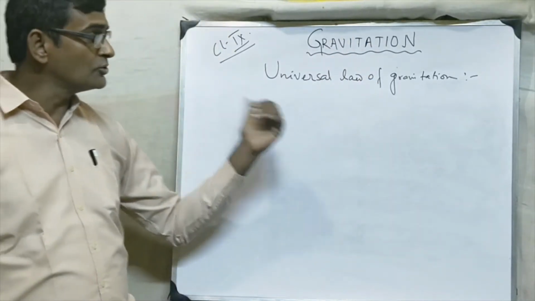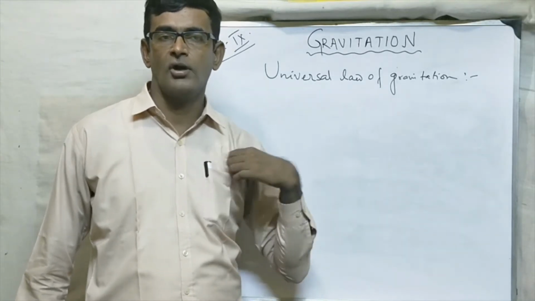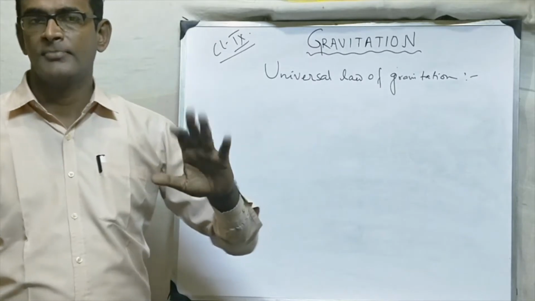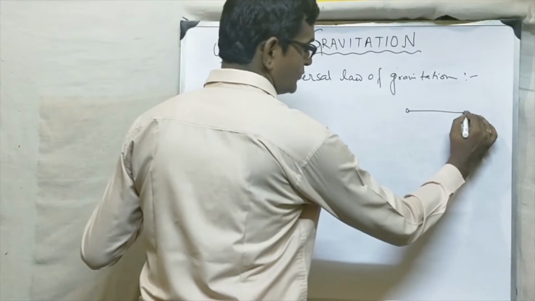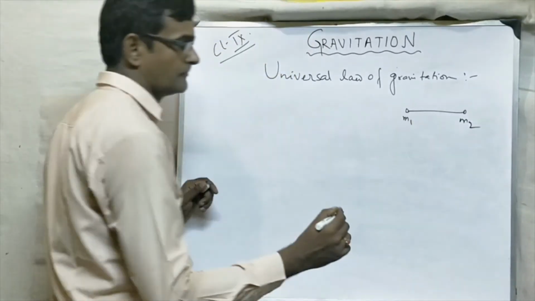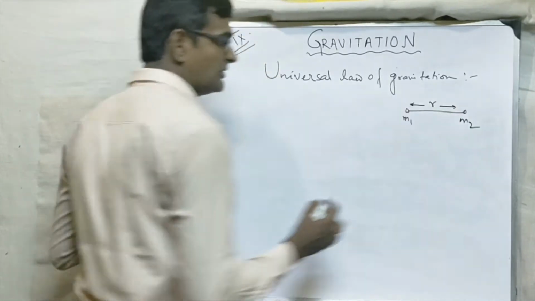Now Newton gave a law, and this law was called the universal law of gravitation. What is the law? Let us try to understand. Suppose I have two objects of masses m1 and m2 and a separation of r between them.